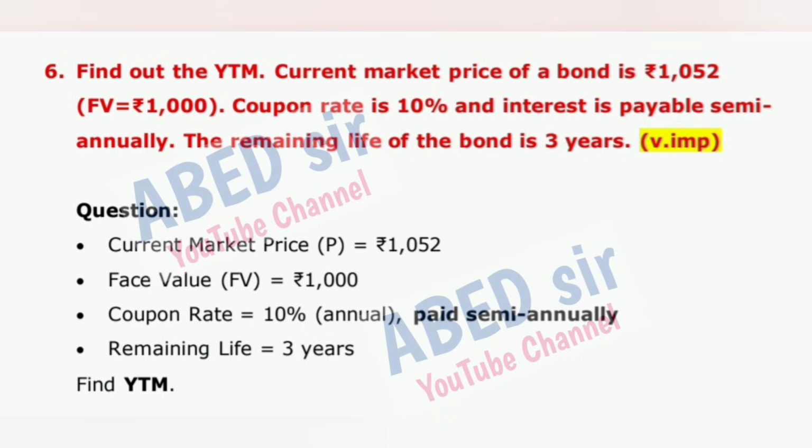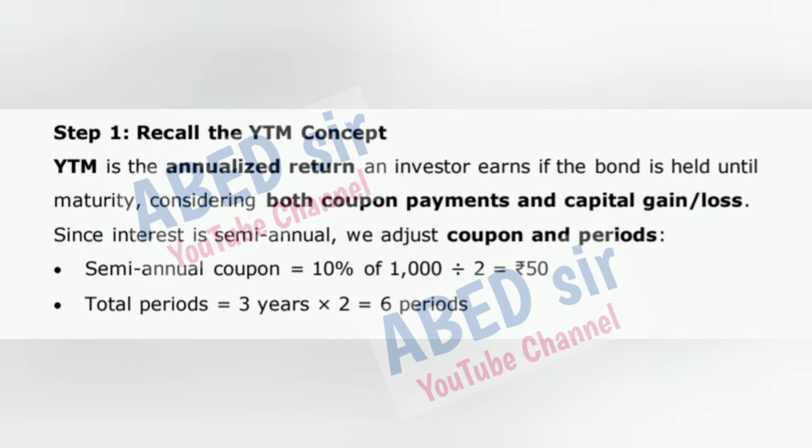Find YTM. Step 1. Recall the YTM concept. YTM is the annualized return an investor earns if the bond is held until maturity, considering both coupon payments and capital gain or loss. Since interest is semi-annual, we adjust coupon and periods. Semi-annual coupon is equal to 10% of 1,000 divided by 2 is equal to 50 rupees. Total periods is equal to 3 years times 2 is equal to 6 periods.